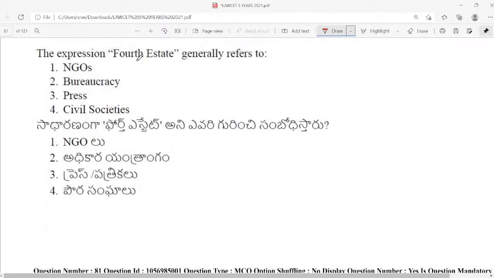The expression fourth estate generally refers to. Is it NGOs, bureaucracy, press or civil societies? What is the answer? The answer is press. In India this term generally refers to the press. The first, second and third estates, we already know: legislature, executive and judiciary. These are the three estates, whereas the fourth estate is the press or the media.